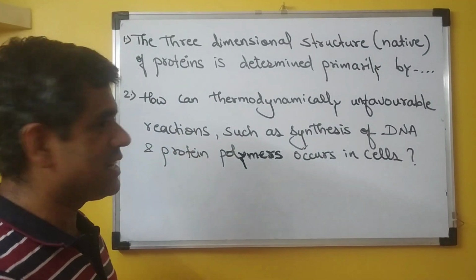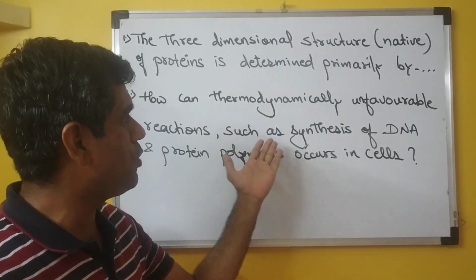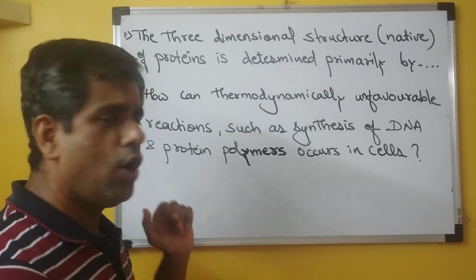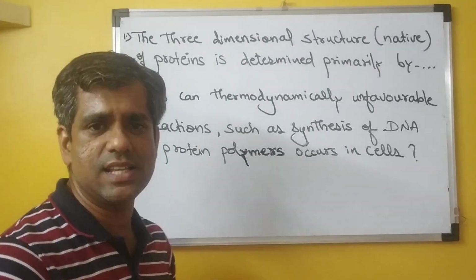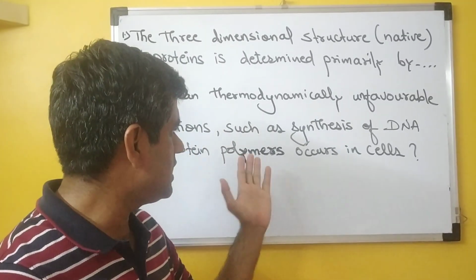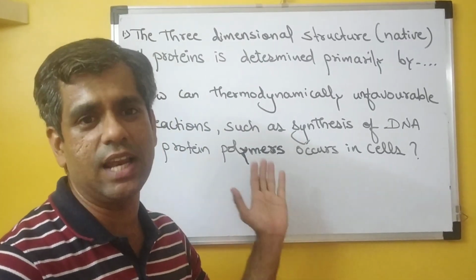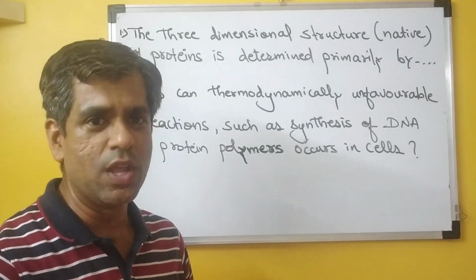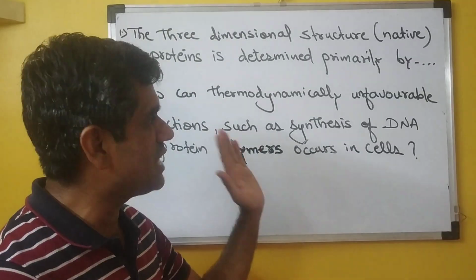The second question here says: how can a thermodynamically unfavorable reaction, such as the synthesis of DNA or protein polymers, occur inside the cell? We know that this particular reaction is thermodynamically unfavorable because it has a positive value of delta G. Now we know that such reactions are unfavorable.